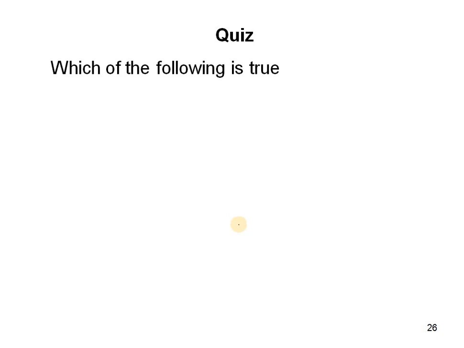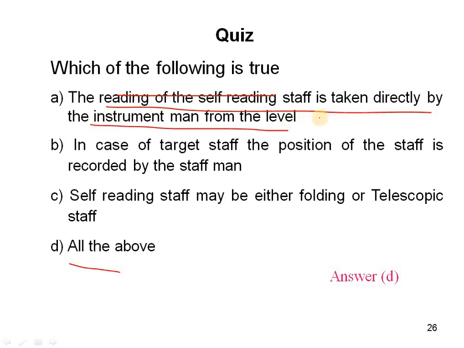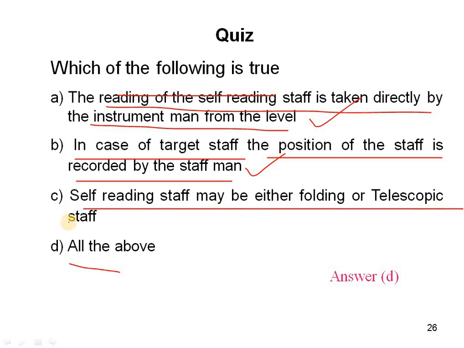Okay, and here are some questions. Which of the following is true? Answer is D, all the above. The reading of the self-reading staff is taken directly by the instrument man from the level. It is correct. In case of target staff, the position of the staff is recorded by the staffman. It is correct. Self-reading staff may be either folding or telescopic staff. It is correct.